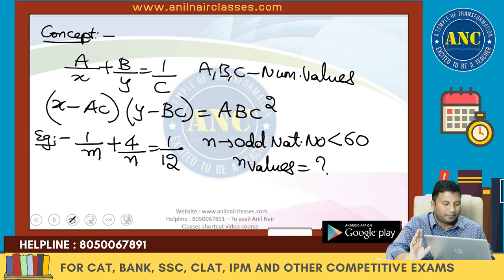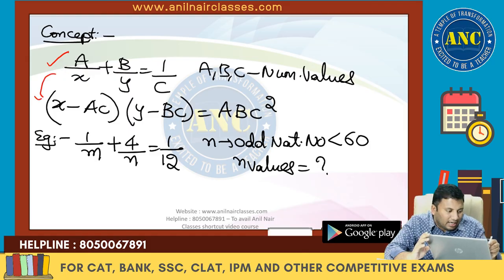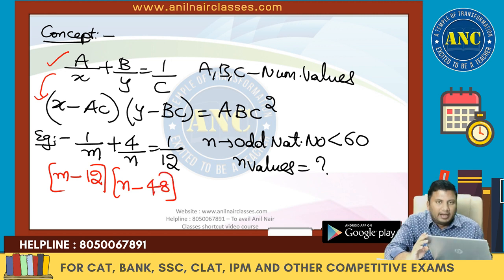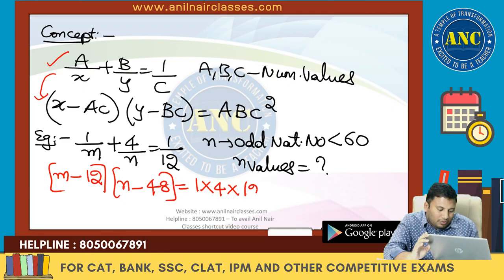Now see here, how to solve it? Using this equation directly, x minus ac: 1 into 12, so m minus 12; y minus bc: 4 into 12 is 48, so n minus 48, equivalent to a into b into c square.